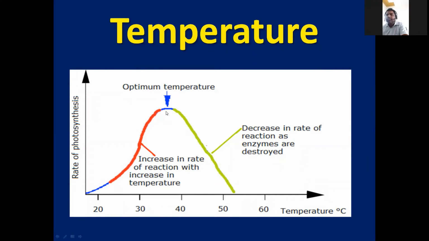Beyond 40, as temperature increases, the photosynthetic rate decreases. Why? Because the rate of reaction decreases as enzymes are destroyed at this temperature. Above 40 degrees the enzymes are destroyed, the chemical reactions are affected, and the rate of photosynthesis decreases. That is very important.